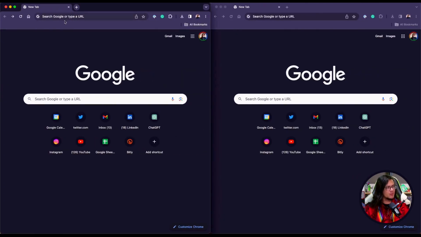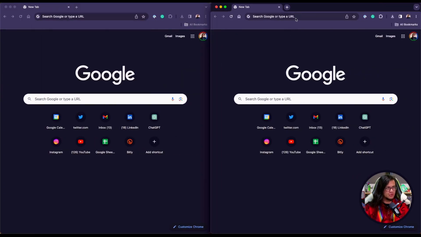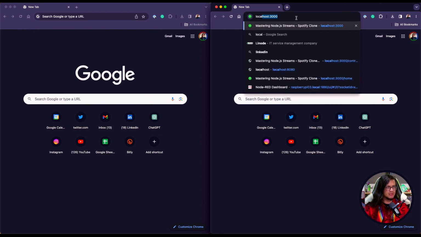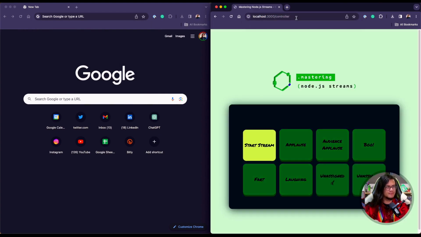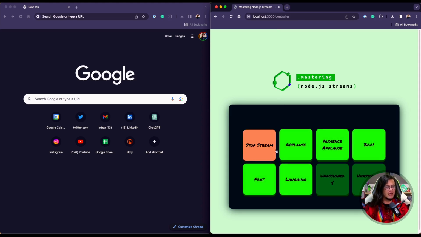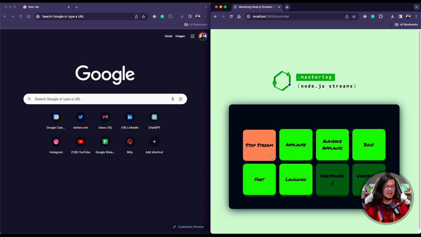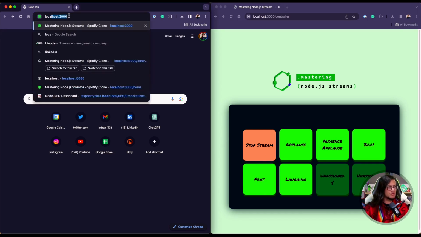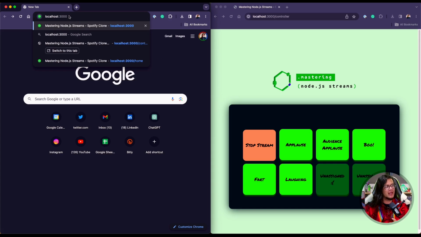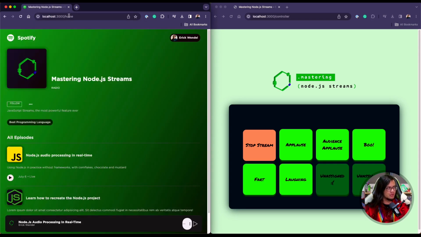Okay, so first, let's go to the admin page first. Localhost controller. And here I put just the template, okay? If you click on start, you're going to see all the animations, so you won't have any problem. Click on it, okay? I'm going to stop, start, it's not doing anything. Well, if you go to the player, I already put the audio there, so it's just going to start playing right away, but then we're going to edit it and make it as we wish, okay?